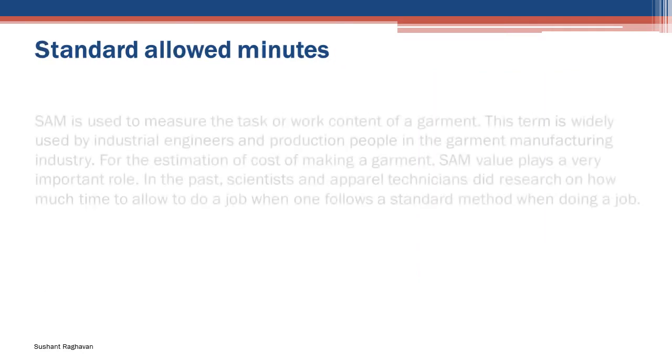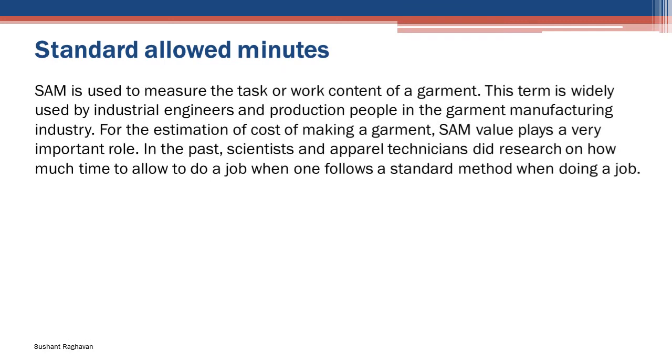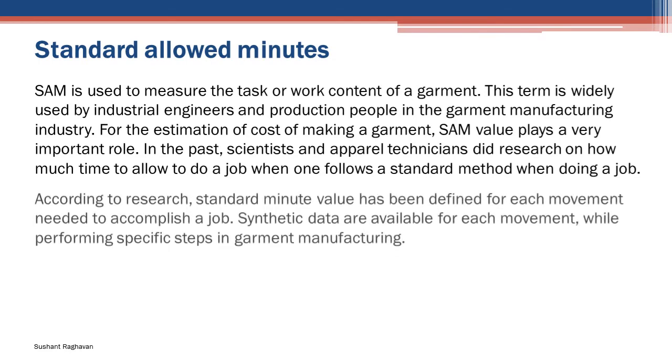Standard allowed minutes. SAM is used to measure the task or work content of a garment. The term is widely used by industrial engineers and production people in the garment manufacturing industry. For the estimation of the cost of making a garment, SAM value plays a very important role. In the past, scientists and apparel technicians did research on how much time to allow to do a job when one follows a standard method when doing a job.